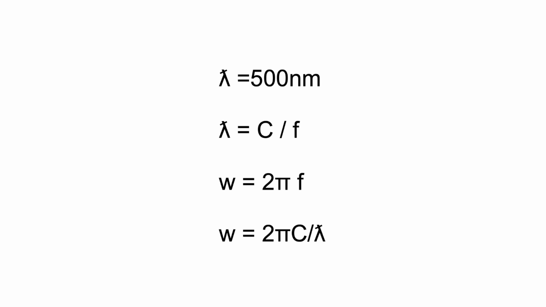Let's demonstrate what exactly it means for a photon. Let's get back to a photon with wavelength 500 nanometers. Wavelength is calculated according to the formula lambda equals c divided by f, where f is frequency. Angular frequency is calculated according to the formula W equals 2 pi multiplied by f. If we substitute f, we get W equals 2 pi multiplied by c divided by lambda.